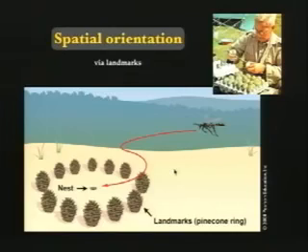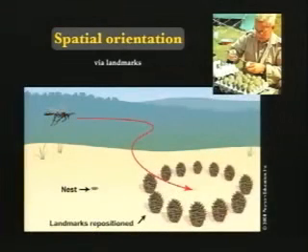And he noticed that the wasps seemed to be keying in on landmarks, on features of the area that were near the hole that they were seeking. And so he set a series of pine cones around one of these holes and surmised that the wasp would be orienting on the basis of those landmarks to find its hole. And then he moved the pine cones when the wasp was away and watched what the wasp did when it came back, and sure enough, it went to the middle of the pine cones and stomped around looking for its hole, altogether confused. And on that basis, this was a launching of the whole field of the study of cognitive maps in organisms and how organisms orient in their habitats.